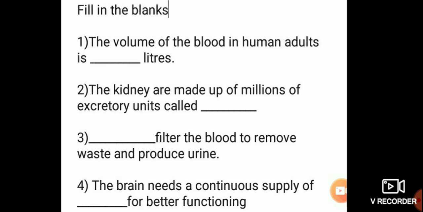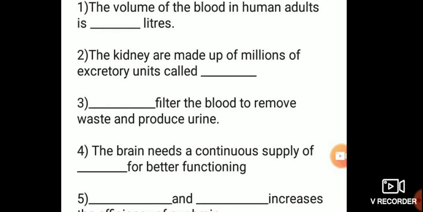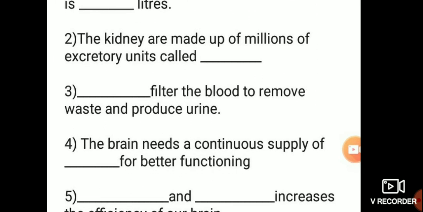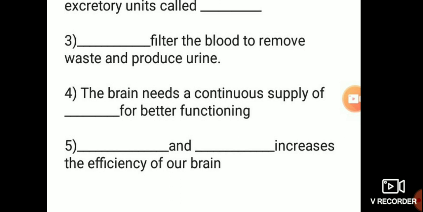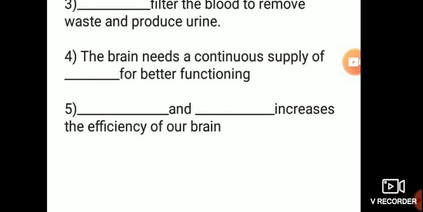Second, the kidneys are made up of millions of excretory units called dash. Then, dash filter the blood to remove waste and produce urine. Fourth one, the brain needs a continuous supply of dash for better functioning. Fifth one, dash and dash increase the efficiency of our brain.